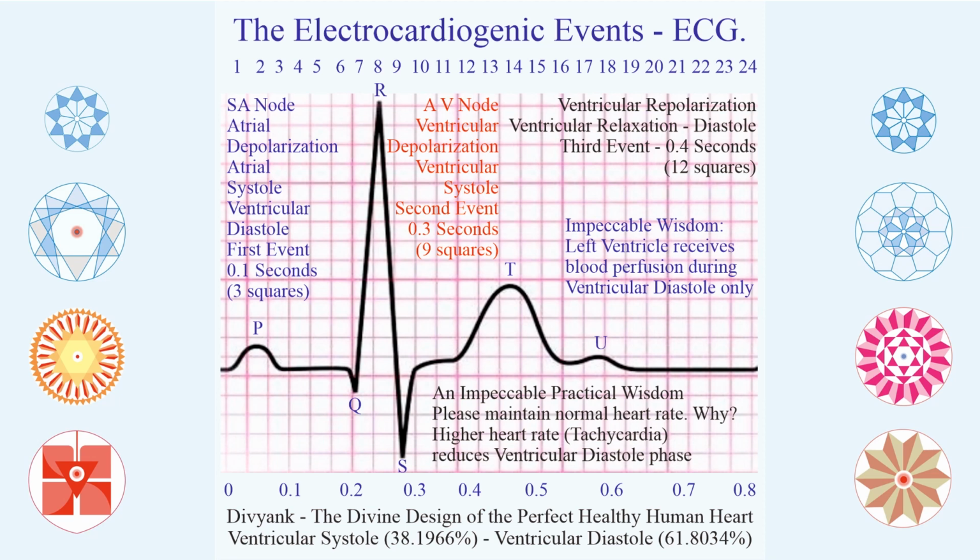And that's why the P wave can be seen in the beginning. This is followed by ventricular systole, when the ventricles start contracting, and the QRS complex and T wave happen during that particular period.